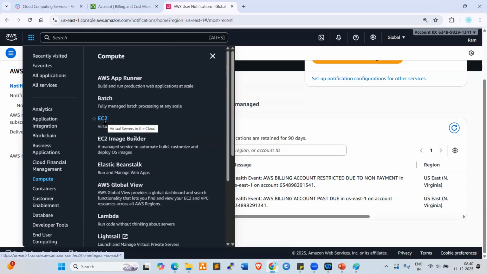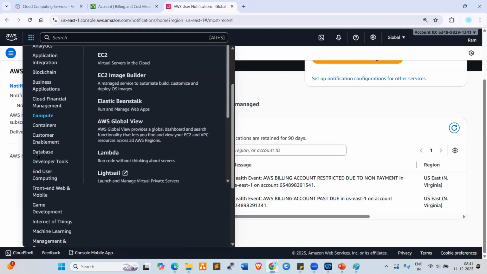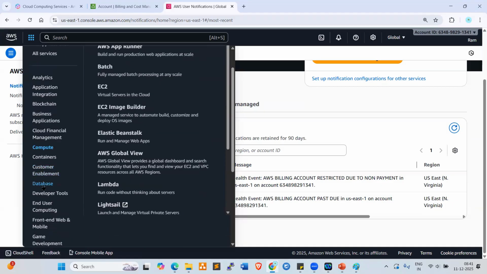Tomorrow we will start this. Every day, every moment, we connect to EC2 in real-time projects, because as per the client requirement and project team requirement, we need to create the resources in EC2. Now go down here. Databases are important services, and in our course, databases will also be covered. Compute services will be covered here: EC2, Elastic Beanstalk, Lambda. These are very, very important services. Along with this, databases like MySQL and Oracle will be covered.